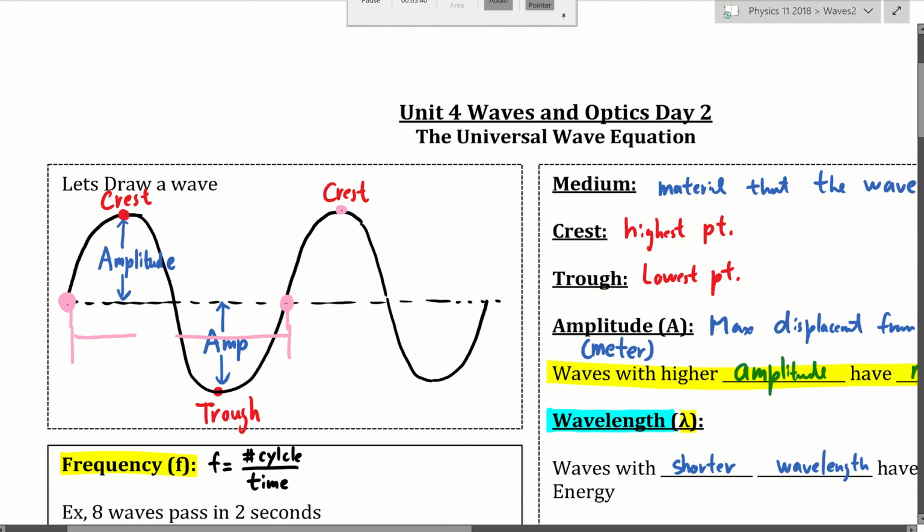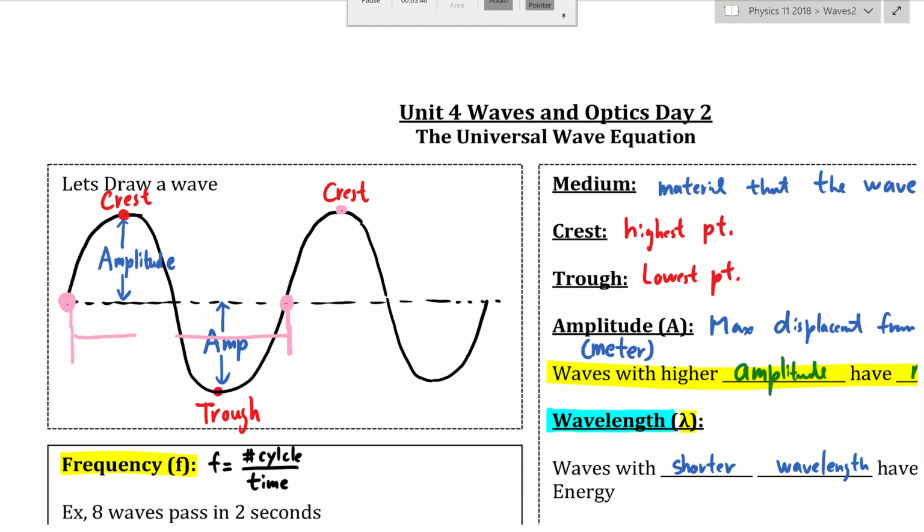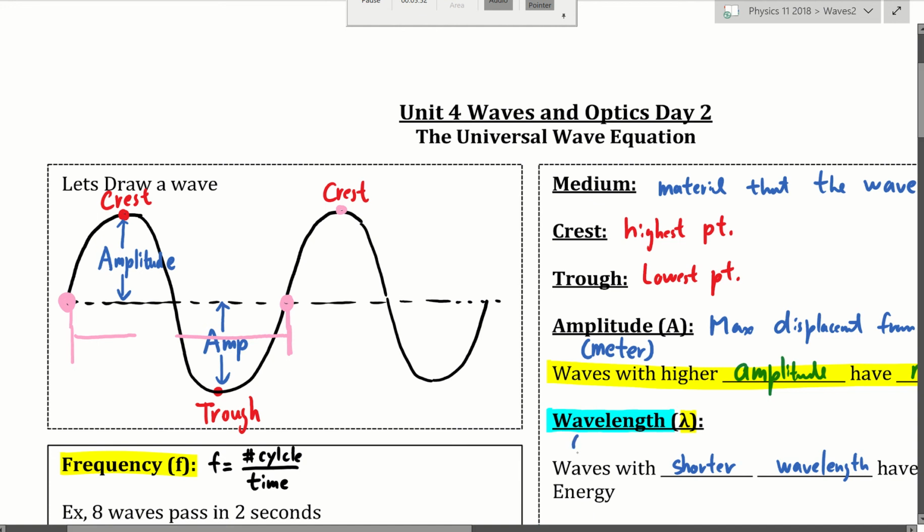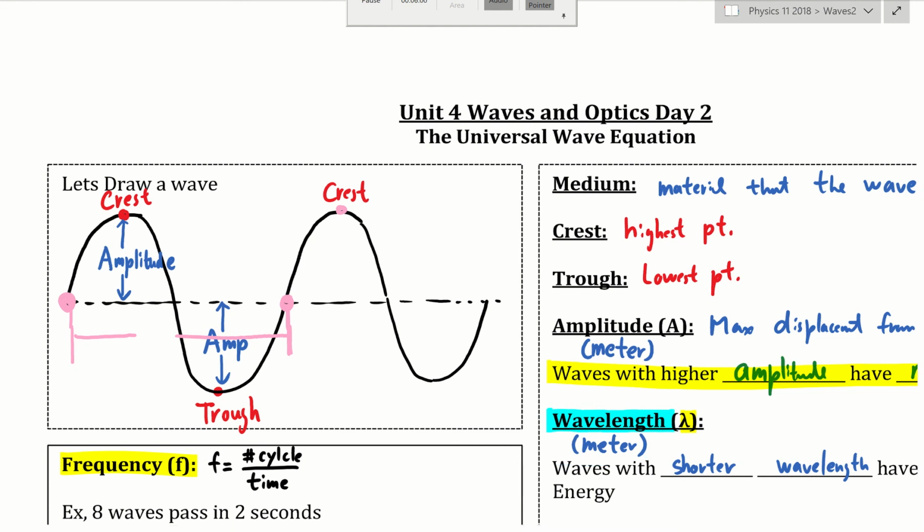Okay, so from the first pink point to the second pink point is one cycle of a wave. Now, the length of that one cycle, well, we're talking about length, so this must be another distance measurement, right? Yes, it is. It's measured in meters. So wavelength is measured in meters. This is called one wavelength, like one length of that wave.